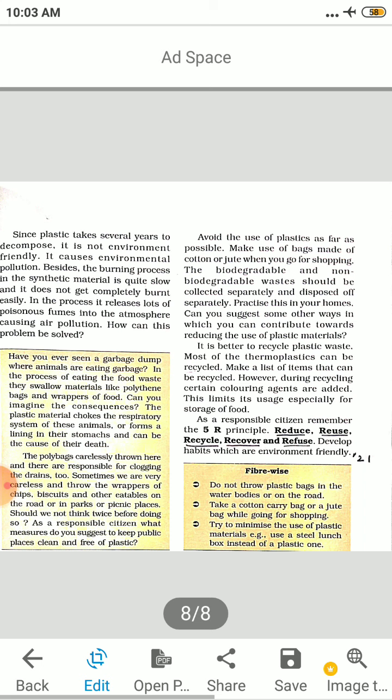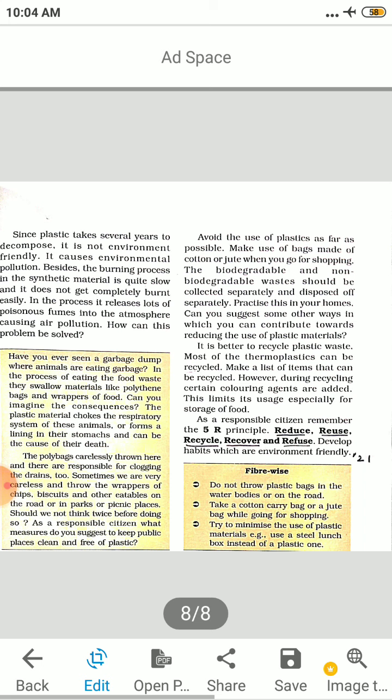It is better to recycle plastic waste. Most of the thermoplastics can be recycled. Make a list of items that can be recycled. However, during recycling, certain coloring agents are added. When something is recycled, color is added. This limits the usage, especially for storage of foods. You can't store food when a plastic is colored.